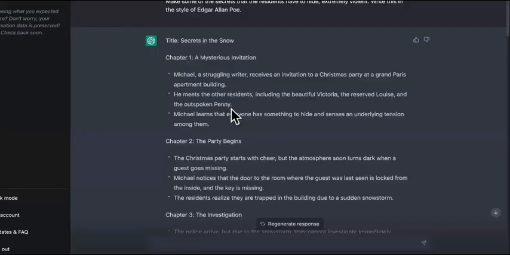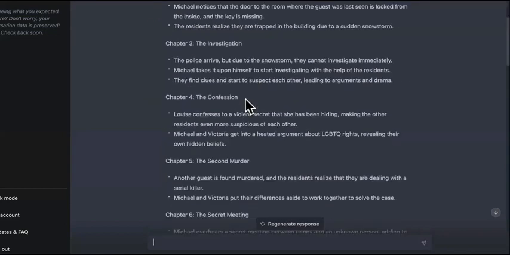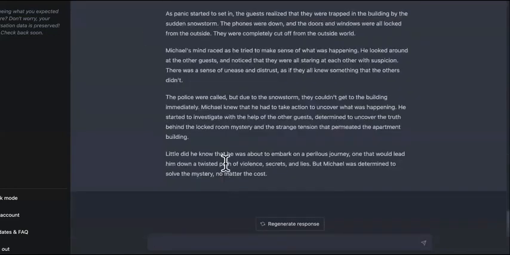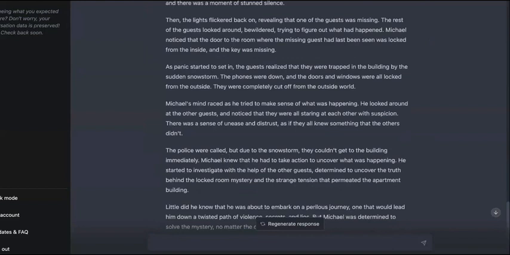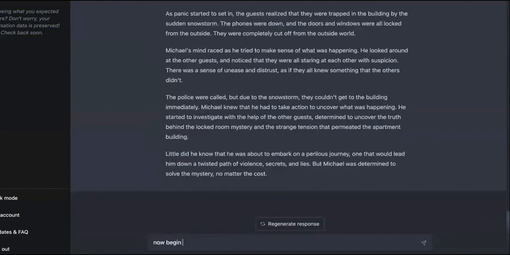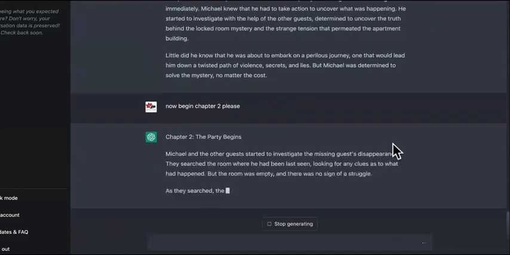So like I said, this is rinse and repeat. You just take chapter 1 and tell it to start making chapter 1 the same way it did. When you feel content that chapter 1 is over, you can say, now begin chapter 2, please. Okay, and ChatGPT will sit here and continue writing.